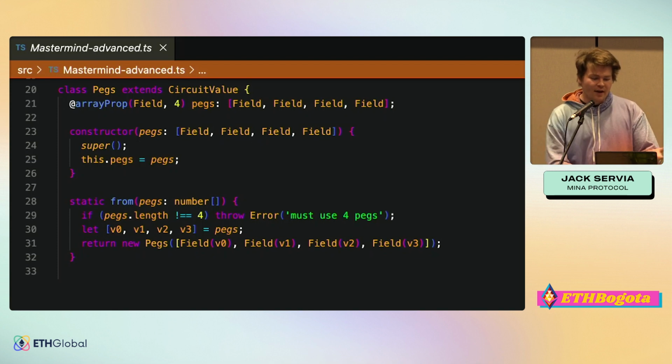And so in this case, we have defined one called pegs, and this represents 4 pegs in a board game. And we can work with it just the same as you'd expect.